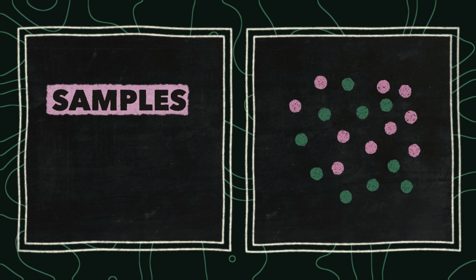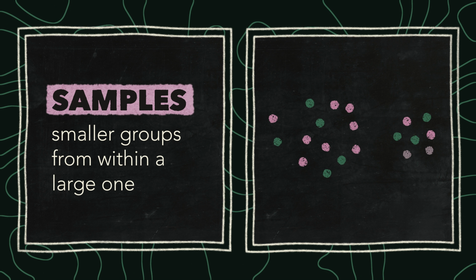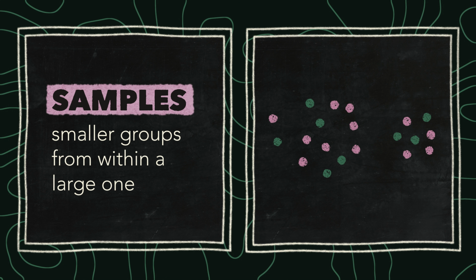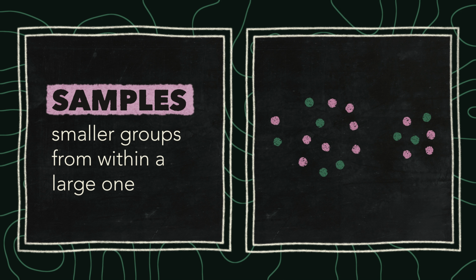Scientists rely on numbers to build knowledge, but since they can't measure every person, they use samples, smaller groups they can measure to better understand a larger group, which means there's always some uncertainty. So while stats could never tell me, Hank Green, exactly when I will die, they can tell me when a person like me is most likely to die. So, what is the typical age of death for an American man?